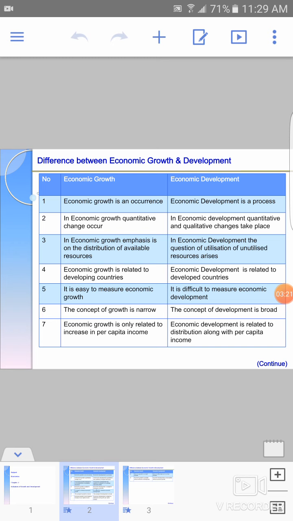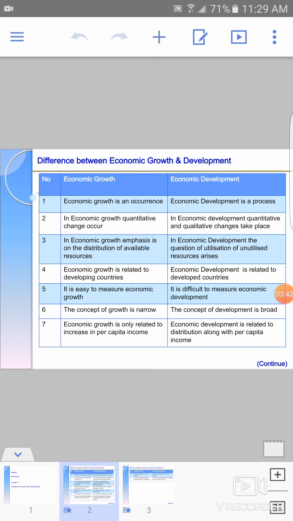Fifth point, it is easy to measure economic growth, but it is difficult to measure economic development. Okay, because that is a quantitative and qualitative approach. That is, qualitative measure is very difficult to measure, how the welfare of the people, how the standard of living of the people have improved.